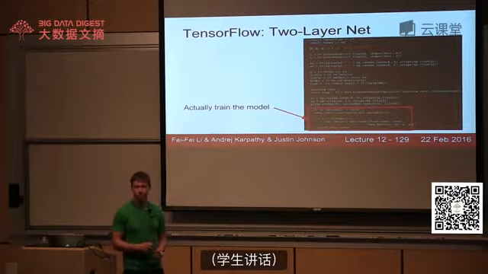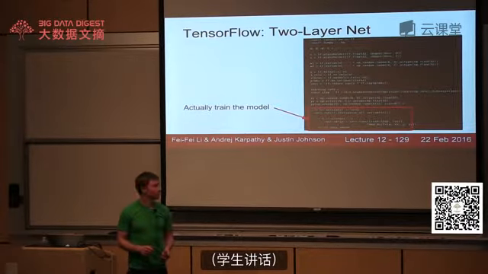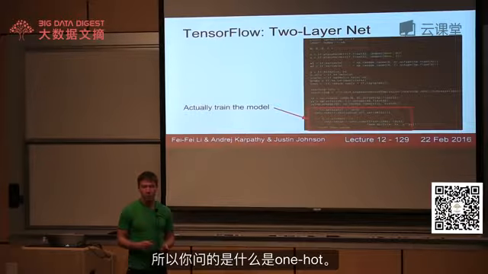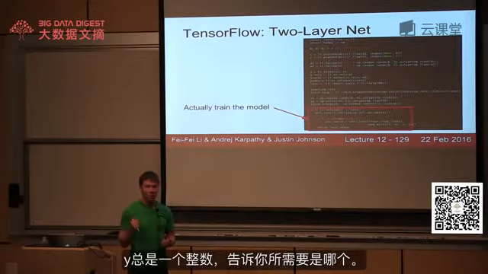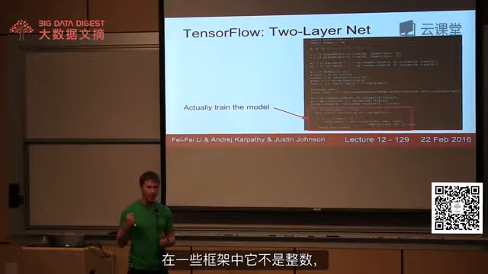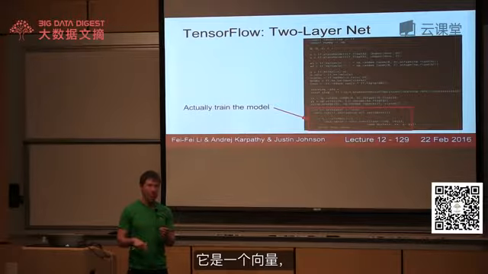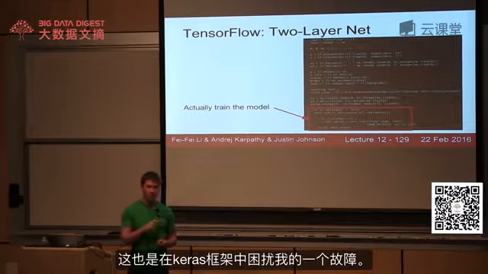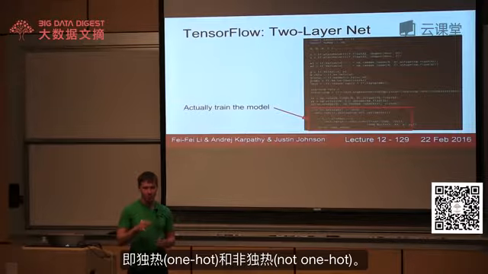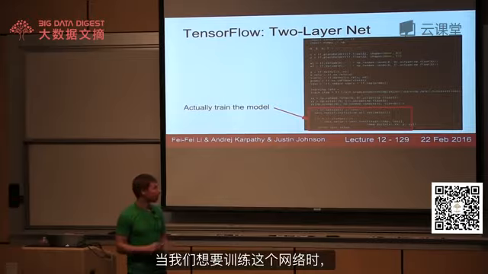Yeah? What's one hot? In the previous slide, you said y is one hot. Oh yeah. So the question is, what is one hot? If you remember in your assignments, when you did a softmax loss function, the y was always an integer, telling you which thing you wanted. But in some of these frameworks, instead of an integer, it should be a vector where everything is 0 except for the one that was the correct class. That was actually the bug that tripped me up on Keras back there, the difference between one hot and not one hot. And it turns out TensorFlow wants one hot.